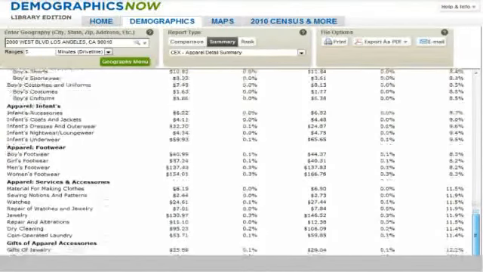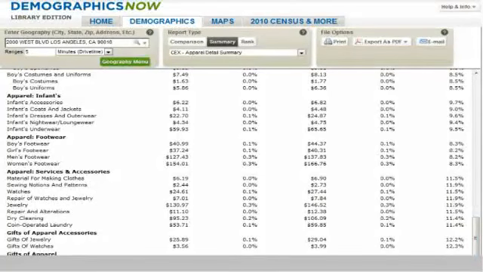We then scroll down to the bottom of this report and see that the average household spends $53.71 per year on coin-operated laundry services. To arrive at the market size of this area, we simply multiply these two numbers, the number of households in this geographic area, times the average annual household expenditure spent on this service. Let's illustrate this on a blackboard.